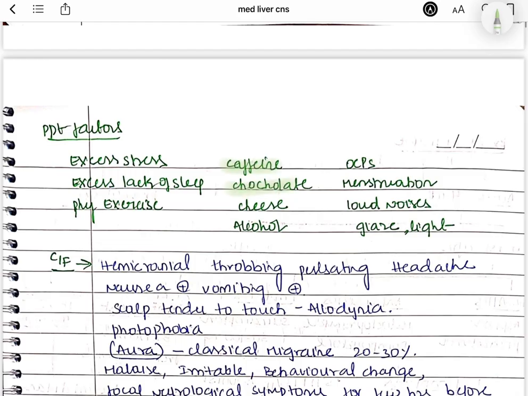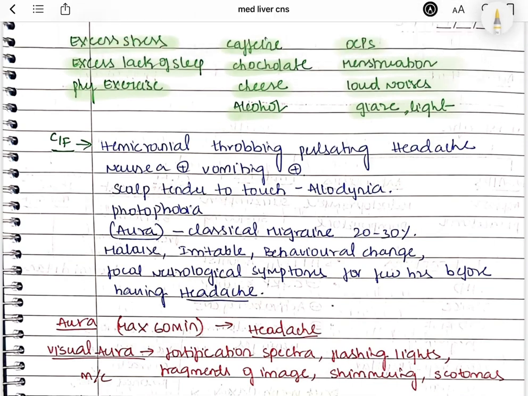It can be caffeine, coffee, cheese, chocolate, alcohol, OCPs, menstruation, sensitivity to loud noises, glare and lights, excessive stress, lack of sleep, and physical exercise. Now if you look at the clinical features, it will be a hemicranial, that is unilateral, throbbing, pulsating headache. It will be a severe intensity throbbing, pulsating headache, right? It is associated with vomiting, nausea, and also photophobia.